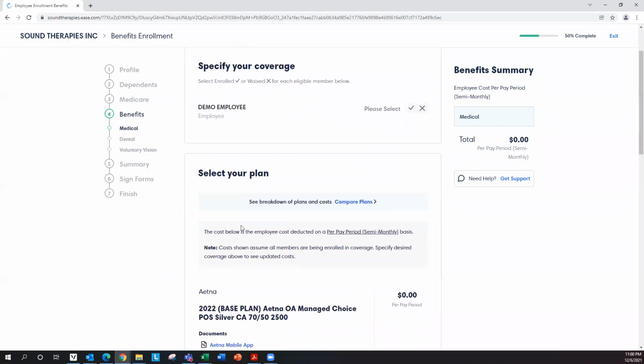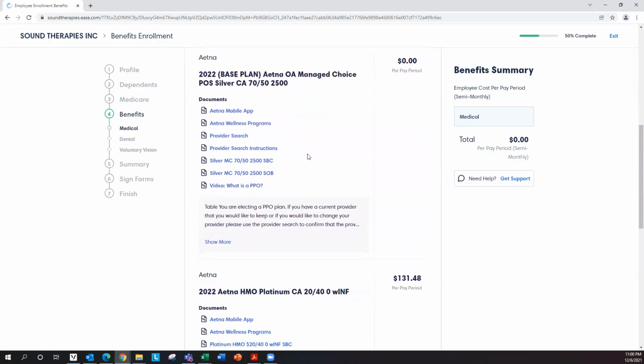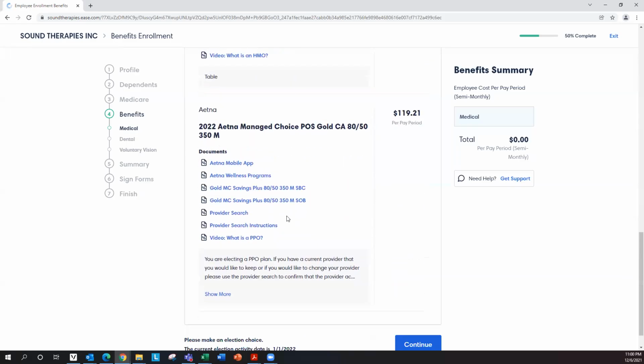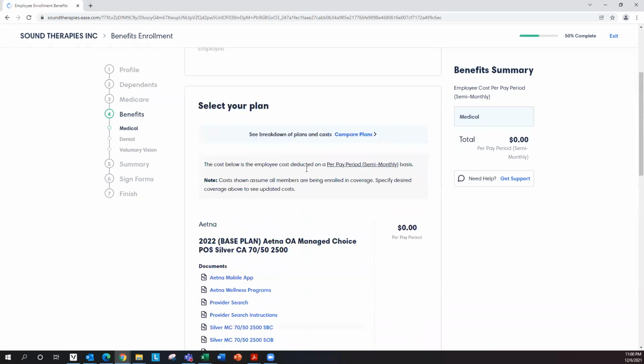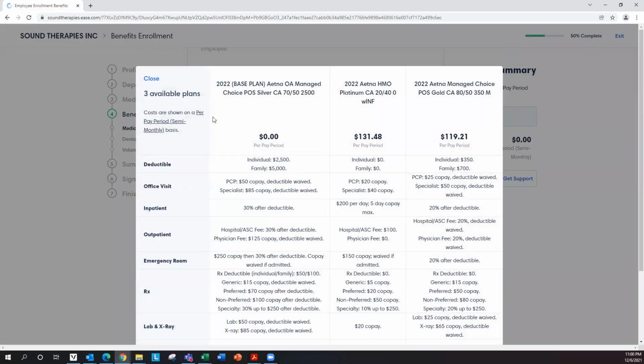You will also see select your plan, and there's a hyperlink called compare plans. Since your employer offers 3 plans, you can compare these 3 plans by clicking on compare plans, and it will show you all the 3 plans with the cost as shown per pay period, which is semi-monthly basis.